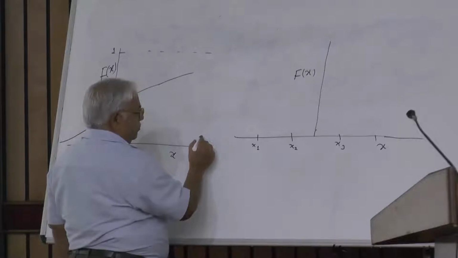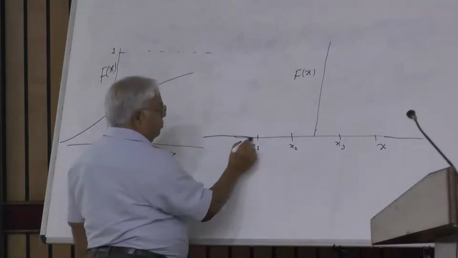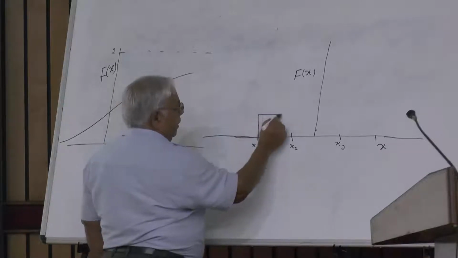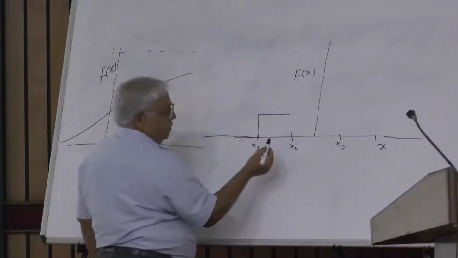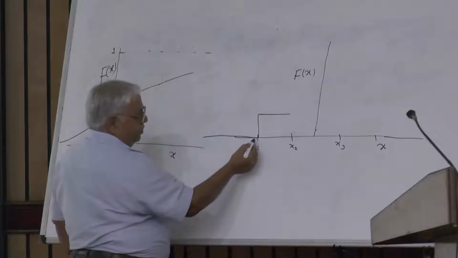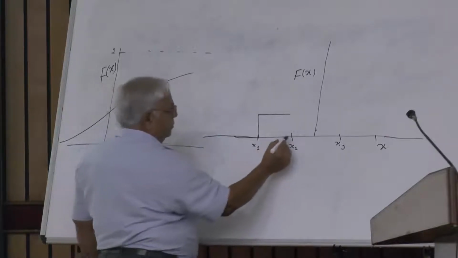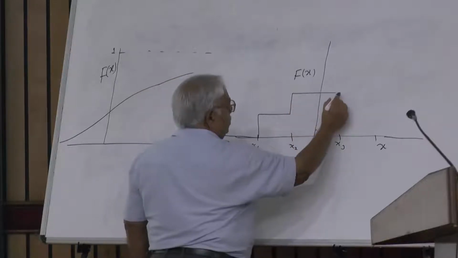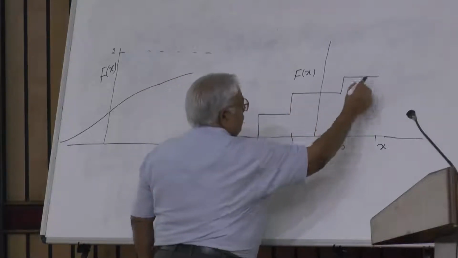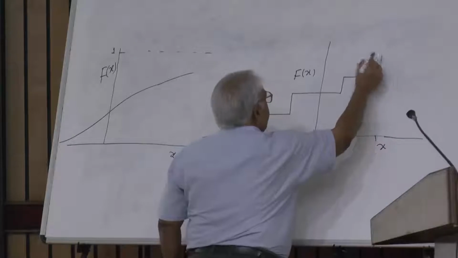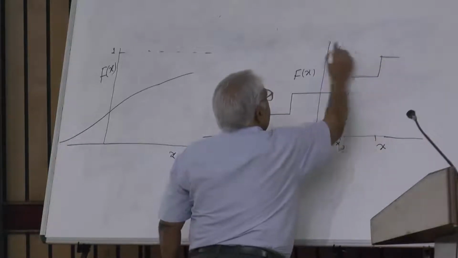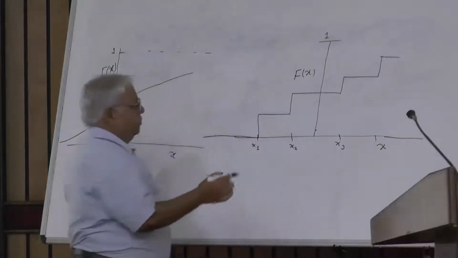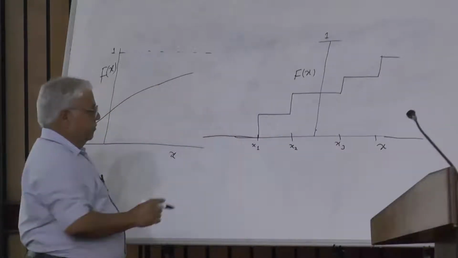Then it will start from 0 value, and here it will have a spike. Then again it will be flat from here to here as the random variable cannot take any value in between, then there will be another step, and that's how it will go. It will go in steps till it reaches the full range, and somewhere here it will have the value 1. So as it attains all the values, it will become 1.